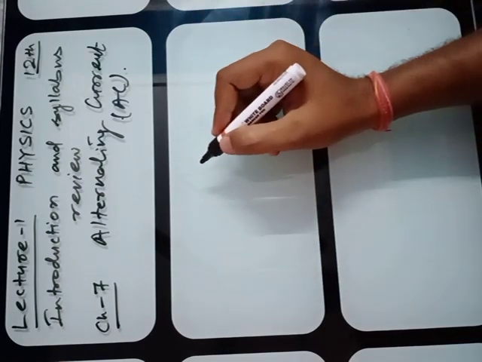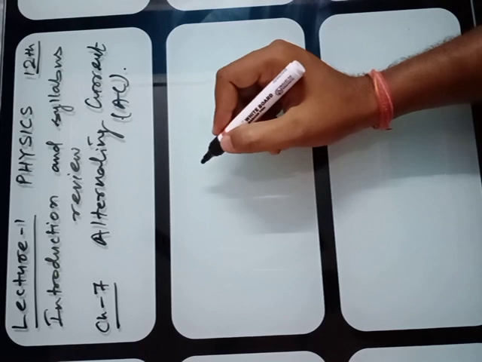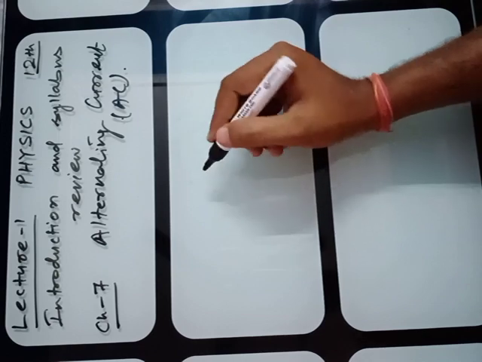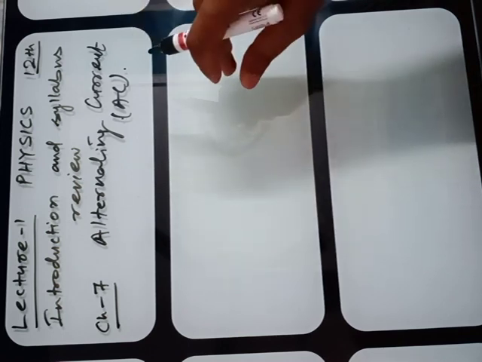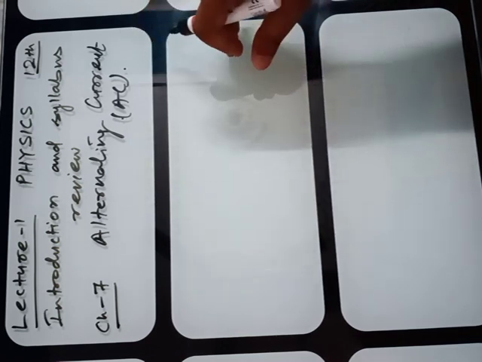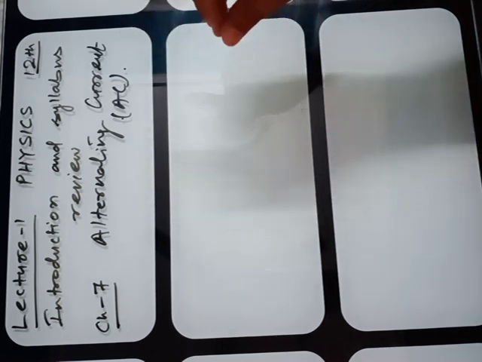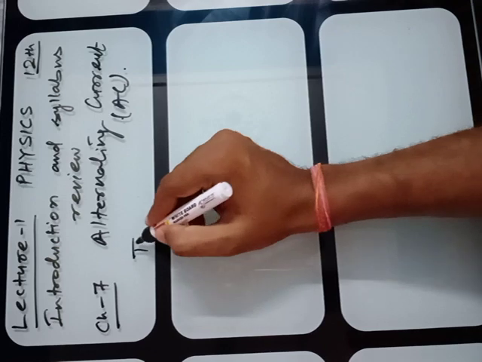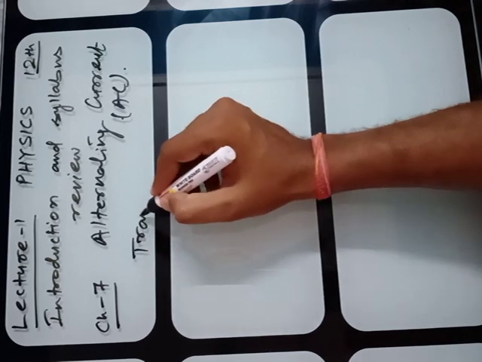So in this chapter, alternating current, you have to start with the production of AC, that is the AC voltage, and then you have to study some AC circuits, and in the last you have to study about the transformer in this chapter, which is very important.